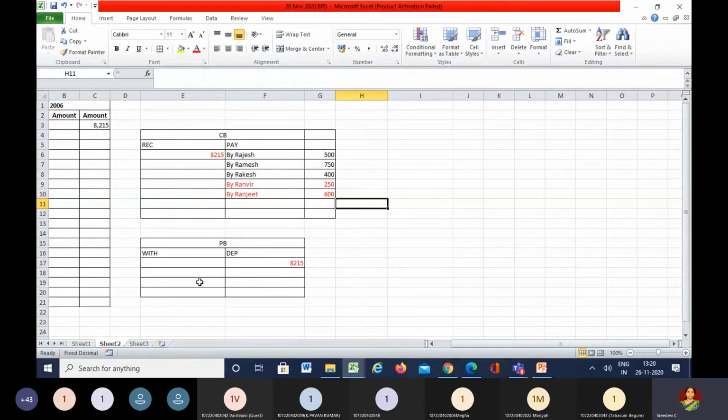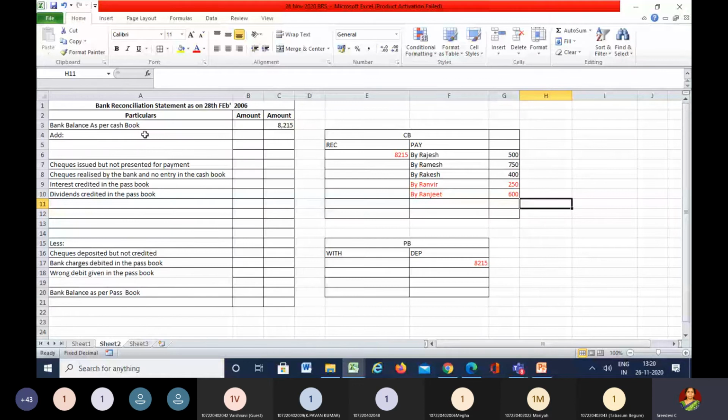So they have given checks to Rajesh, Ramesh, Rakesh, Ranveer and Ranjit, but the last two have not been presented for payment. The last two amounts, 250 and 600, have not gone to the bank, but the above three have already been presented. As we are going as per the cash book balance, because of a payment the cash book will be less and the passbook will be more.